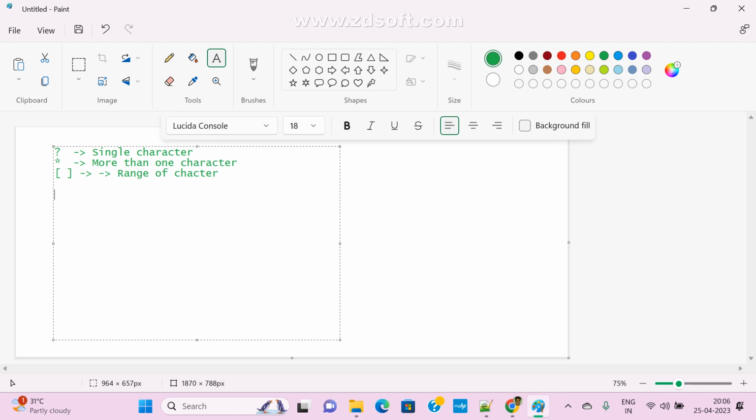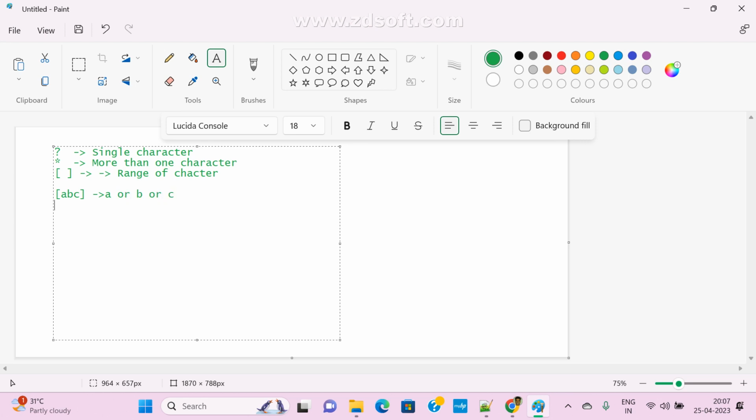For example, if I give ABC in brackets, what does this mean here? This is an array, so it matches either A or B or C. It is a range of characters, so it will check A or B or C, whatever.